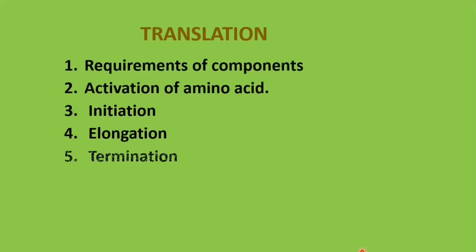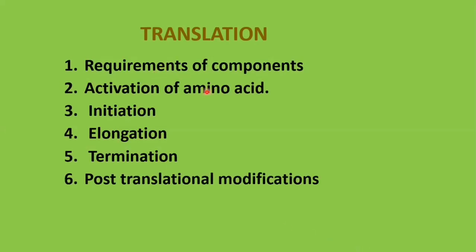For convenience, translation can be divided into the following stages: requirement of components, activation of amino acid, initiation, elongation, termination, and post-translational modifications. First, we'll see what the requirements are, what components are required for translation.